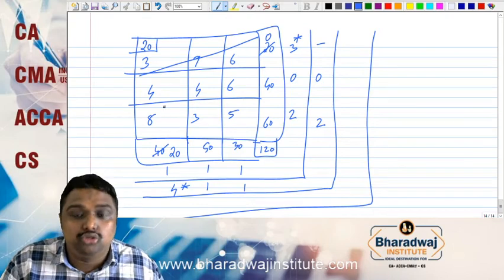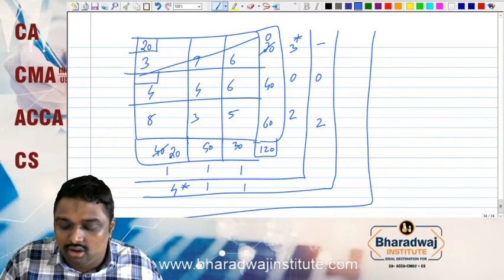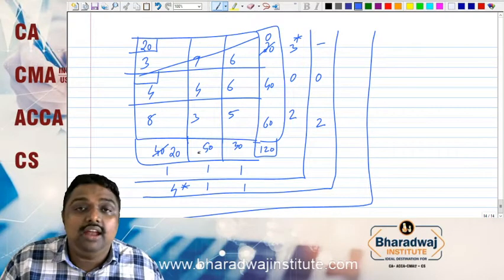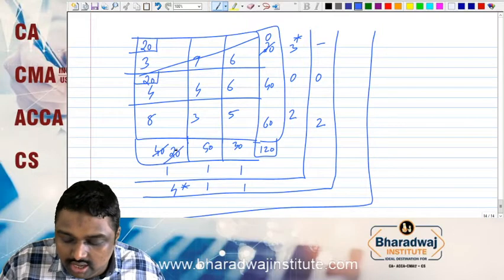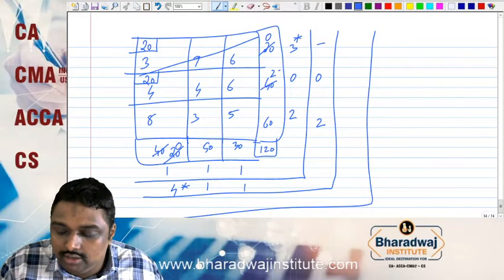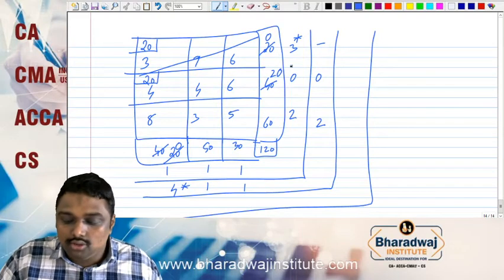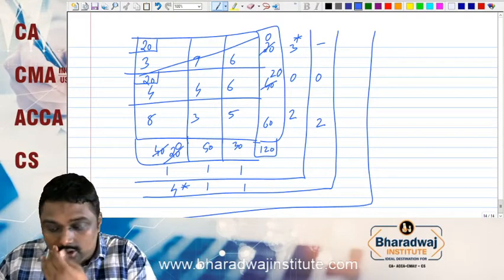Now the living cells are 2. In this, the lower cost is 4. We have to allocate 20 and 40. The lower one is 20. So it will be 20, and you got 0.